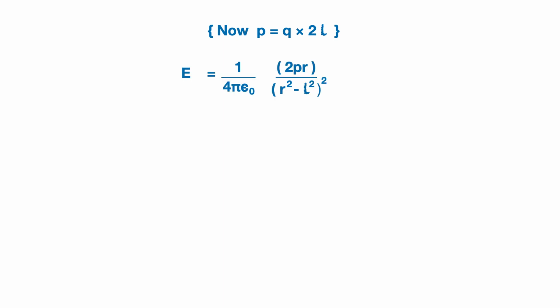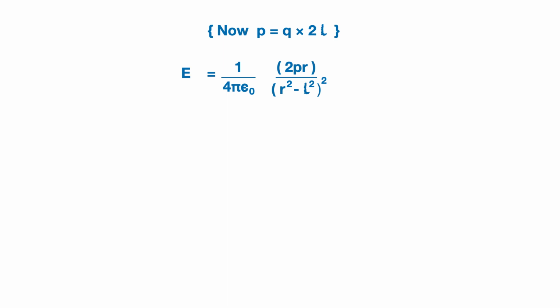So Q into 2L will become P. So we will get E is equal to 1 by 4 pi epsilon 0 2PR divided by (R square minus L square) whole square. This is the formula for electric field intensity on the axial axis of a dipole.